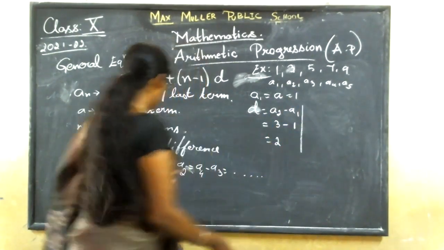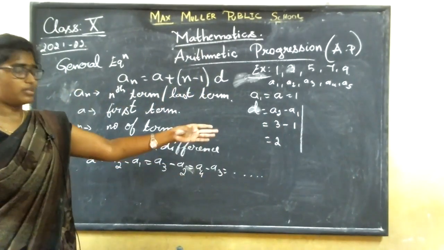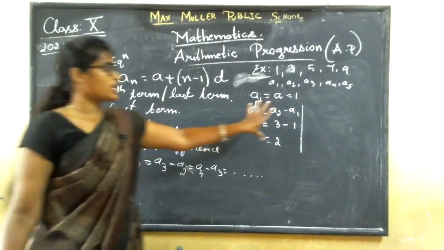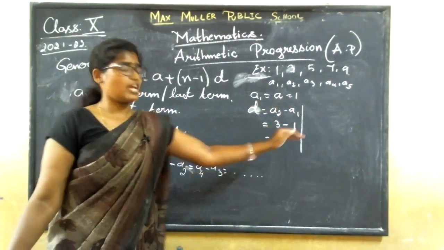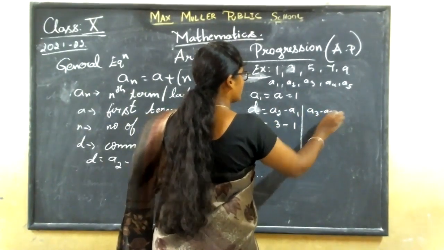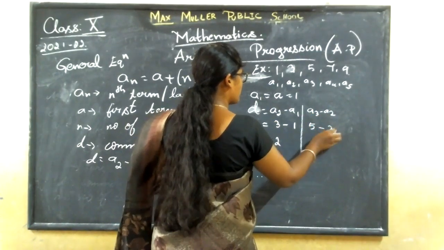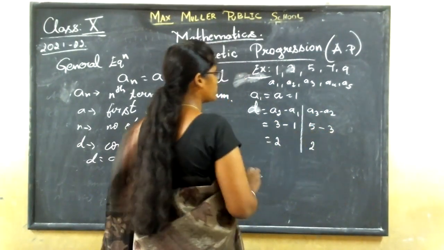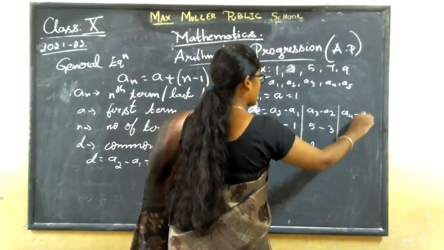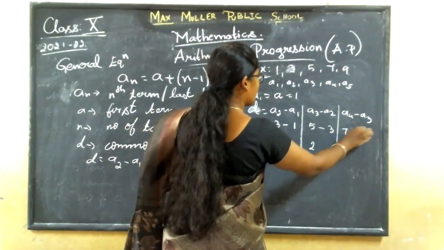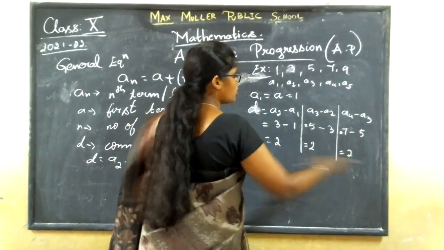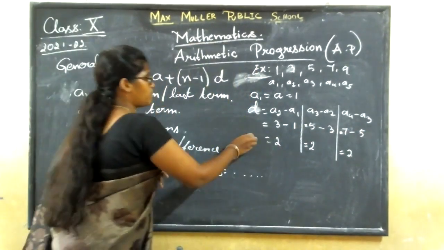Now the next one I should do: A3 minus A2. I should check whether the common difference is equal or not. Children, you should do 2 or 3 sets of numbers to check whether it is equal or not. Then A3 minus A2. What is A3? 5 minus 3, so it is also equal to 2. Then A4 minus A3: 7 minus 5, which is also equal to 2. So the common difference d is equal to 2.